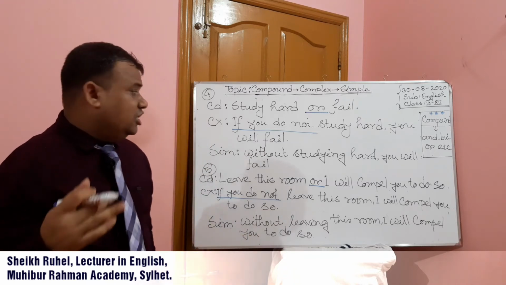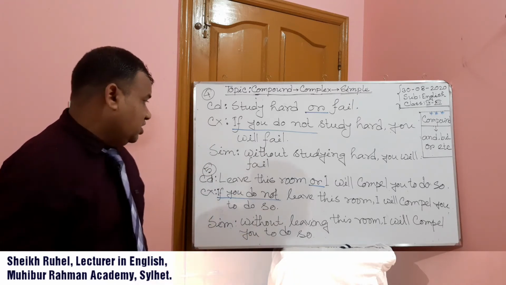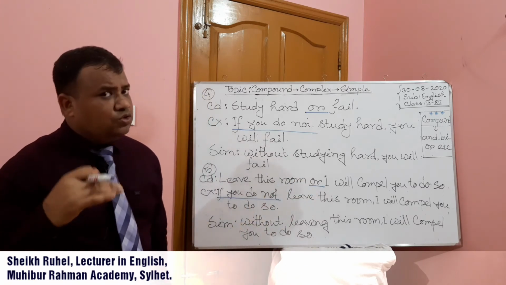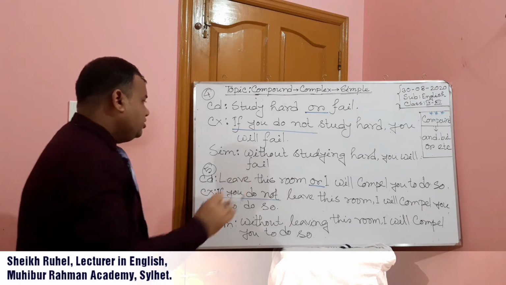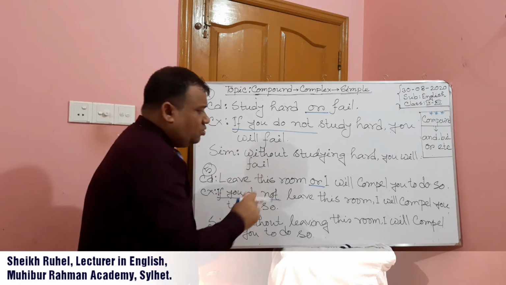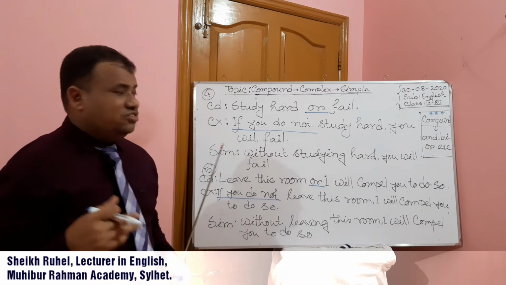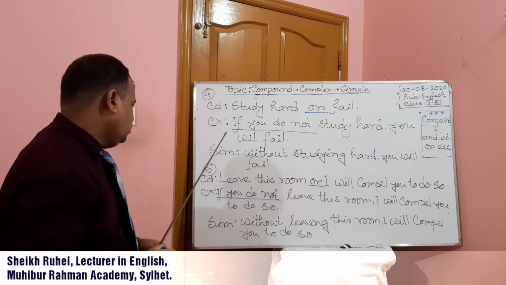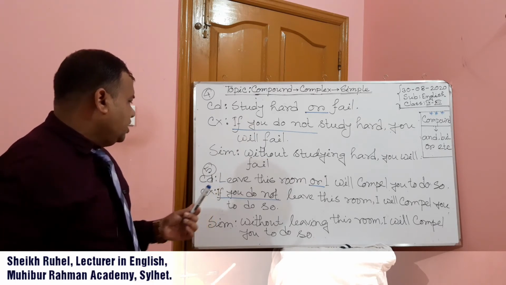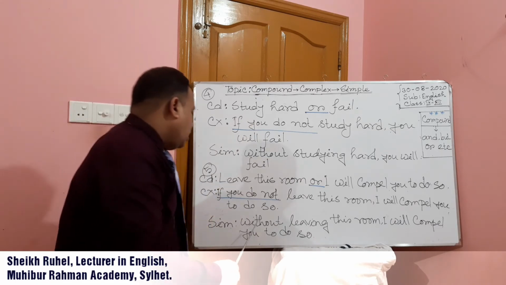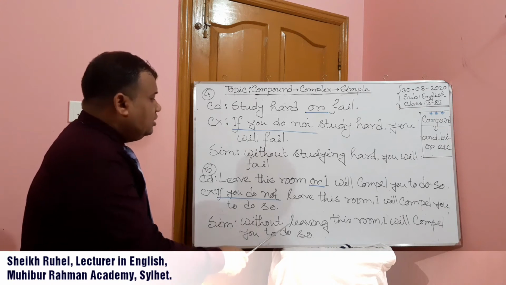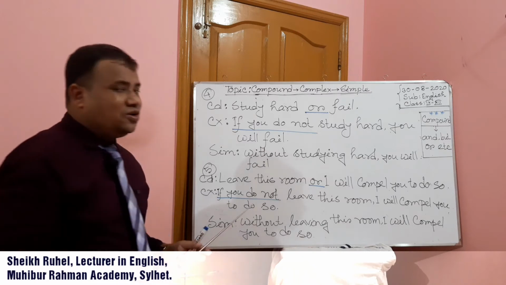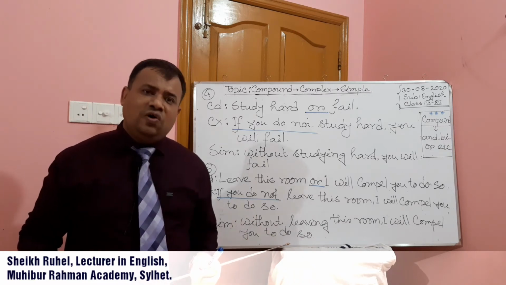So when you get an or-related compound sentence, instead of or, you have to use if you do not. Without, there is no change. Leave this room. If you do not leave this room, I will compel you to do so. Now if we want to make it simple, after using without, then verb plus ing. Without leaving this room, I will compel you to do so.